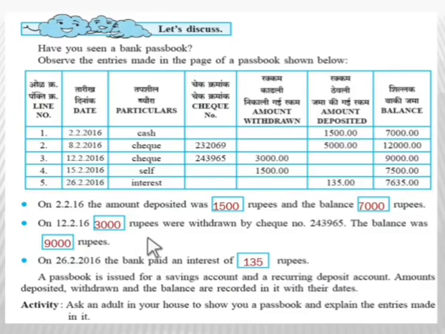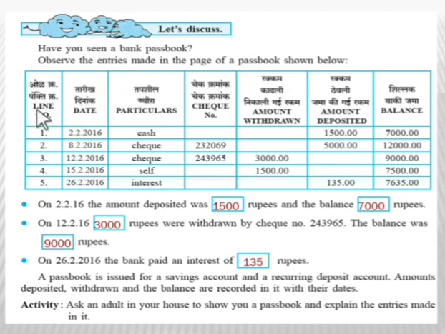Now here, children, an activity is given. Here is a table of certain printouts, or certain transactions, of a passbook. Have you seen a bank passbook? So children, what is your activity? You all have to ask your parents about the passbook, see the transactions, and how the entries are made in it. Now observe the entries made in the page of a passbook shown below.